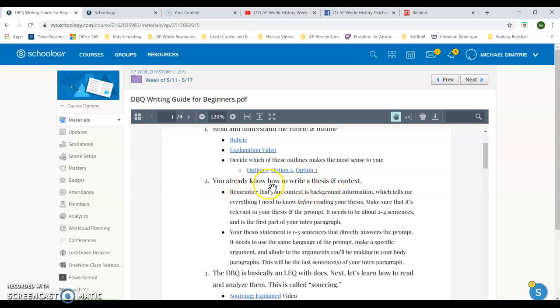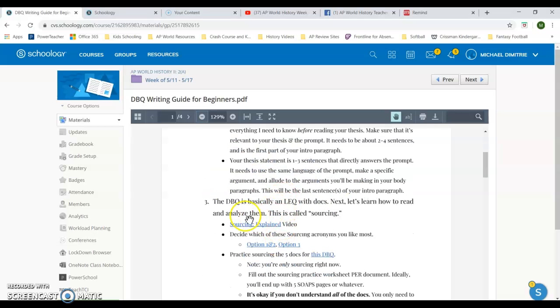Okay. You already know how to write a thesis in context. So you're going to read all this over, right? It's basically an LEQ with documents. We did a lot of LEQs before school got out.